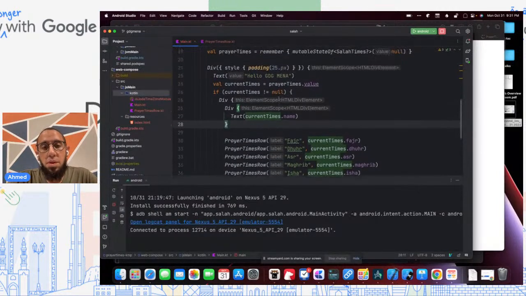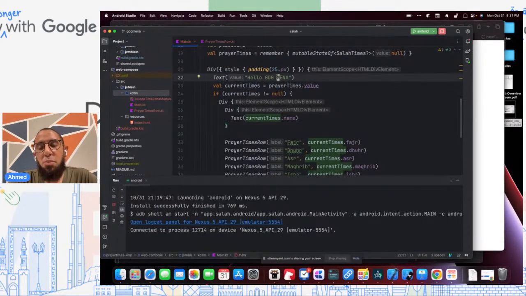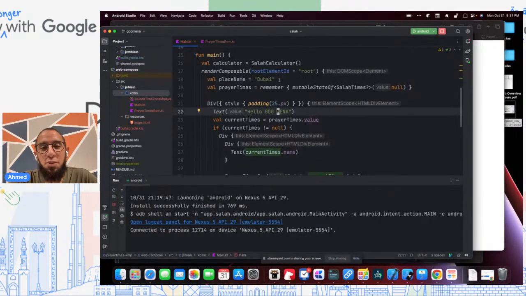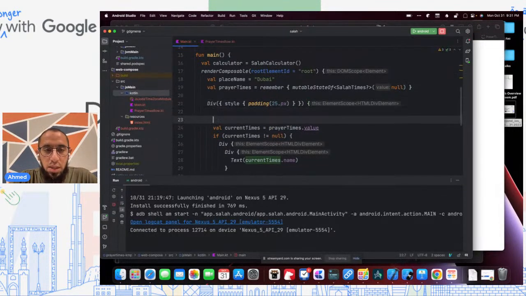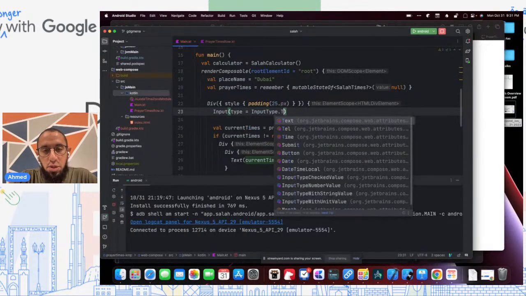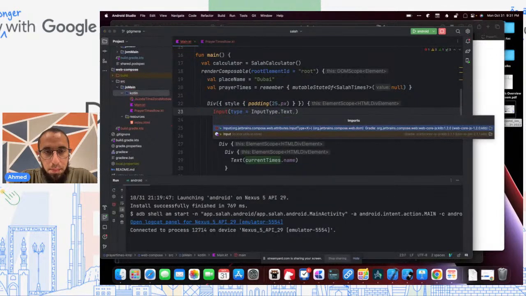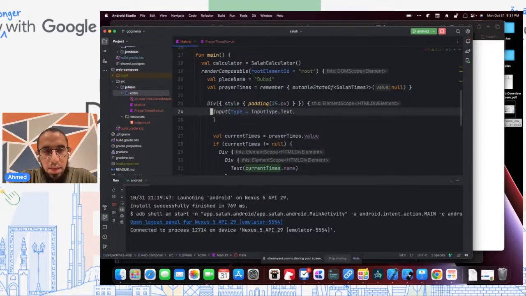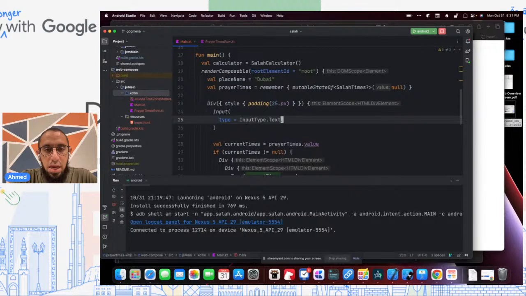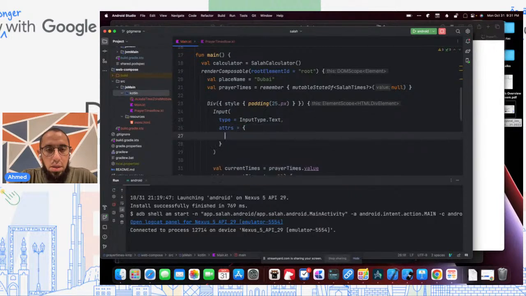Okay, but a prayer times calculator is not very useful if it only gives you the prayer times for Dubai, right? So what we want to do here is actually a text input. So we'll do a text input. We'll say this is input type of text. And we will give it attributes, and we'll say on input.